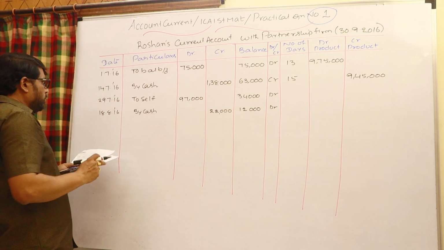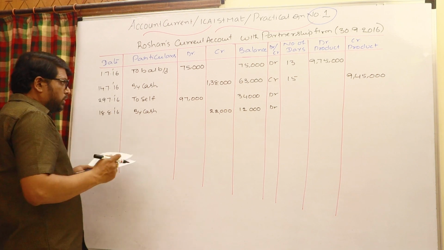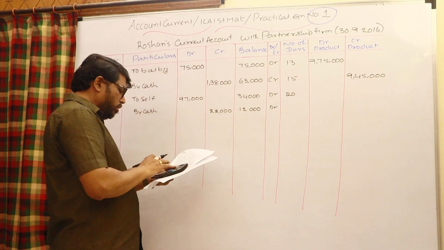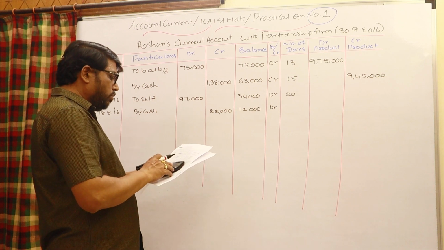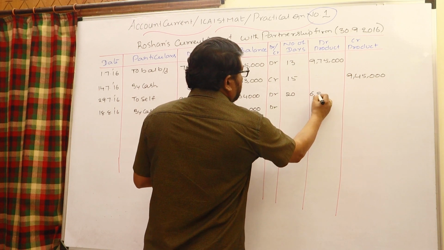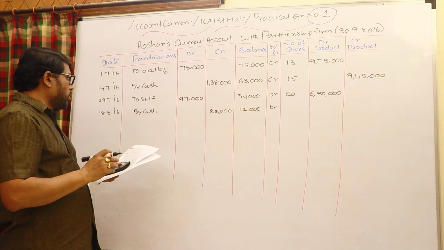So here, the number of days in July, from 29th: 30th, 31st, 2 days are there. Here 18 days. Total number of days 20. 34,000 into 20, that is 6,80,000, a debit product.